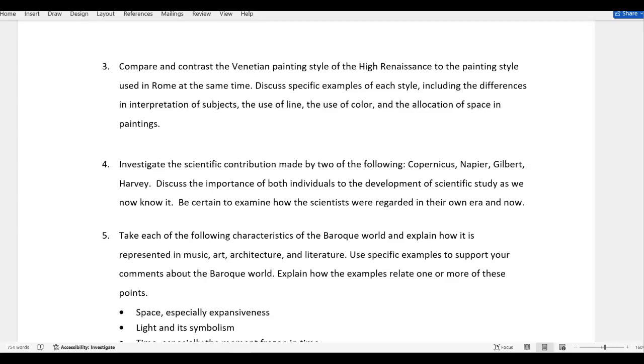Again, fairly straightforward, looking at 2 or 3, a couple of examples from the Venetian school, a couple of examples from the Roman school, and if you go into the details and really analyze the painting, for those of you who like to do, you know, art criticism, then this gives you a chance to do that. It won't take that long really to write those. Background over the Venetian school and the Roman school as your setup, and then looking at the specific examples the rest of the way for the essay, and you'll be able to develop it in that way.